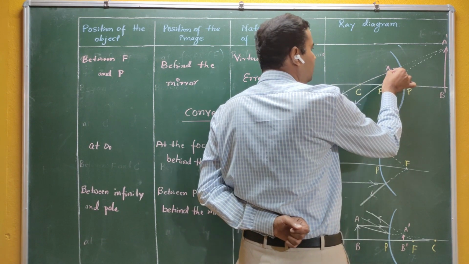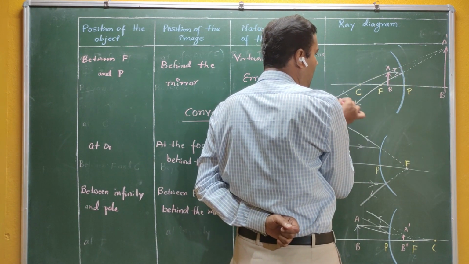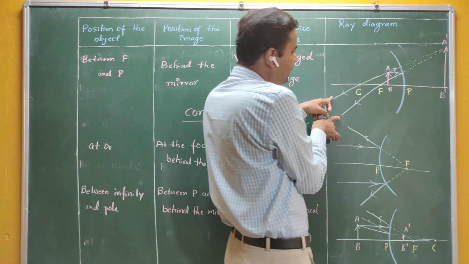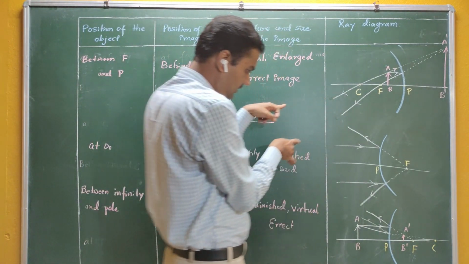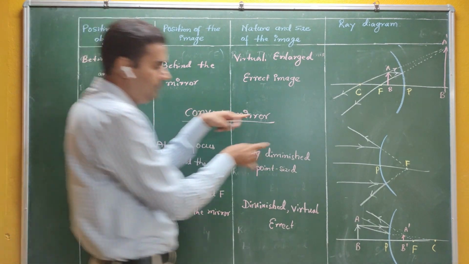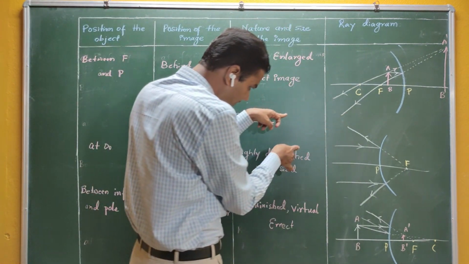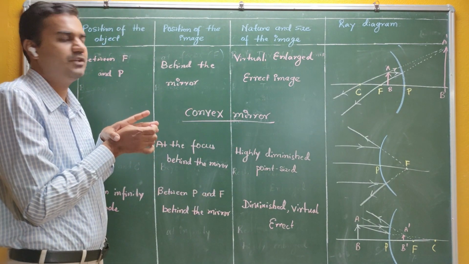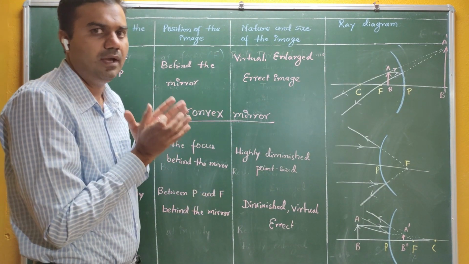You can see here these two rays are actually diverging from each other. Therefore, they never intersect. If it goes on like this, the distance between the rays goes on increasing, so they never intersect.